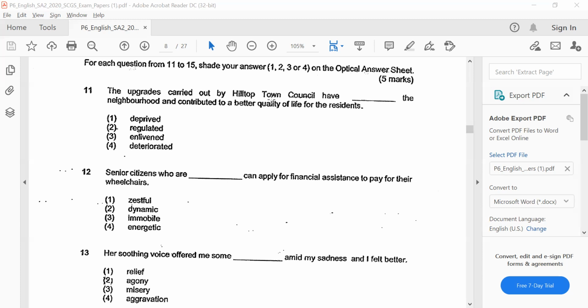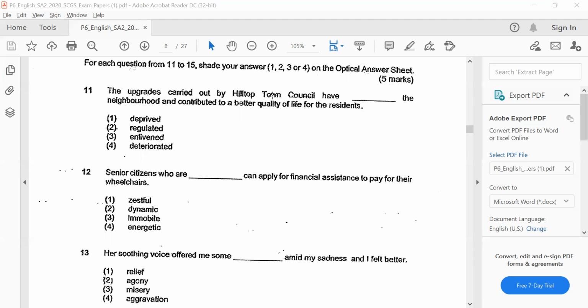Okay, for the next question, senior citizens who are blank can apply for financial assistance to pay for their wheelchairs. Okay, so once again, look at what the statement is trying to convey. So they need financial assistance, they need monetary assistance because they need to use wheelchairs. As you can obviously see the link between senior citizens and using wheelchairs, because they are old, they are feeble, and they need wheelchairs to help them move around.